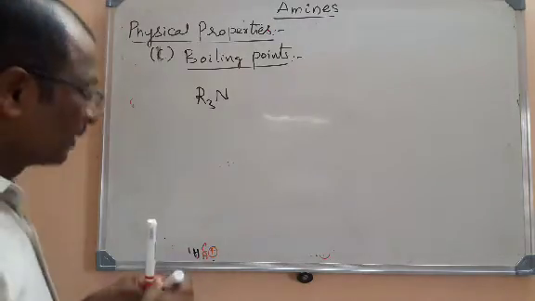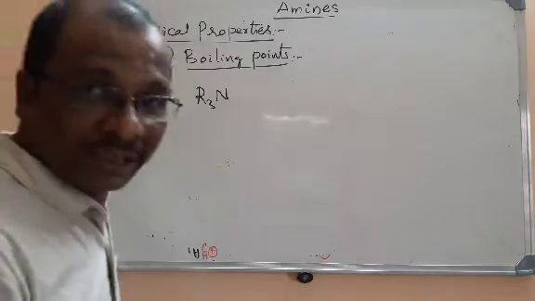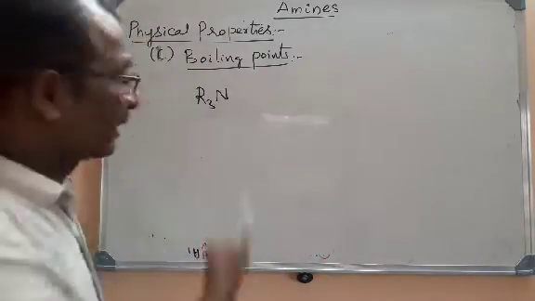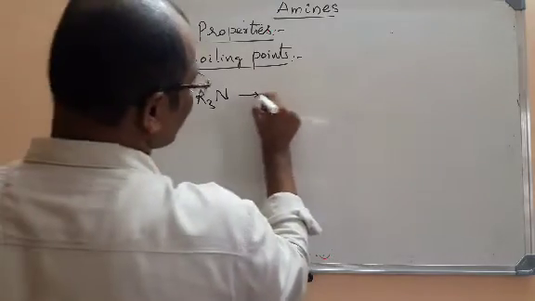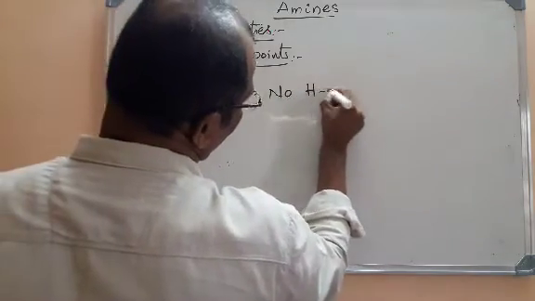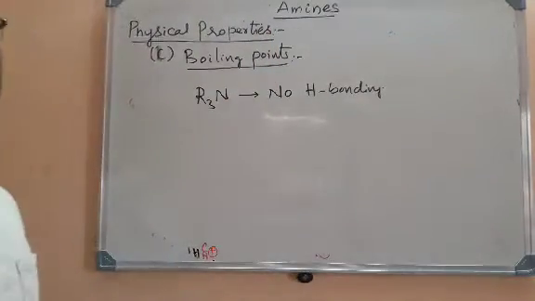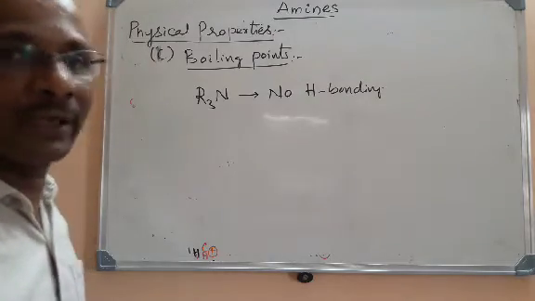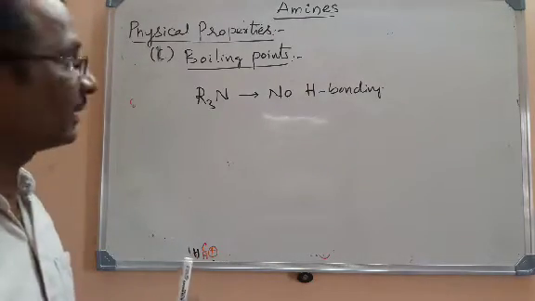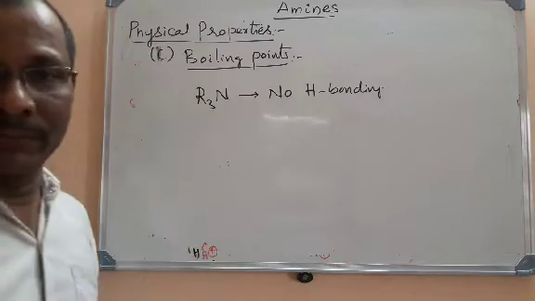So there is no hydrogen on it to form hydrogen bond with the other tertiary amine. So the tertiary amines have no ability to form hydrogen bonding. So primary amine has more ability to form more number of hydrogen bonds, secondary lesser, and tertiary will not have any ability to form hydrogen bond.